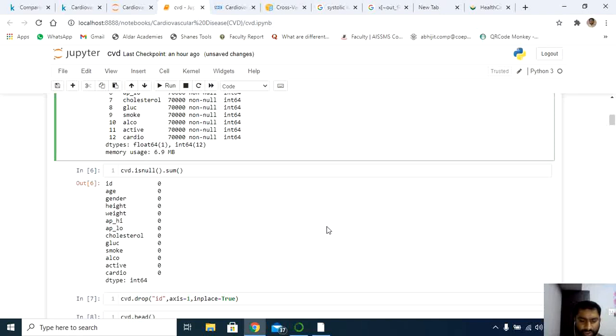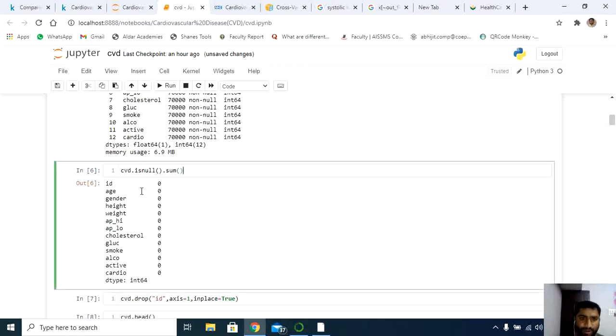Okay, so you need to pre-process the data. As far as this data set is concerned, this is a clean data set. There are no null values, but we still need to work a lot on the data set. I'll try to discuss the correlation, and what problems we are facing as far as this data set is concerned.